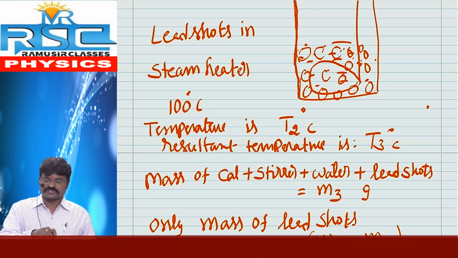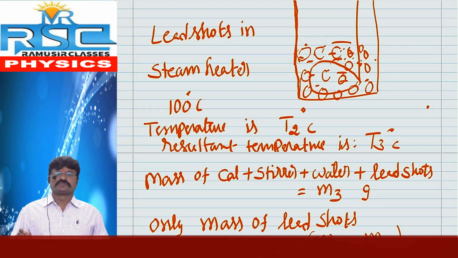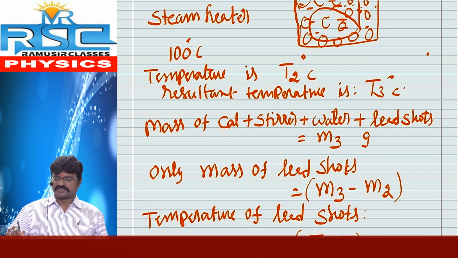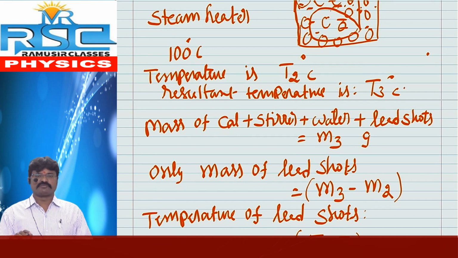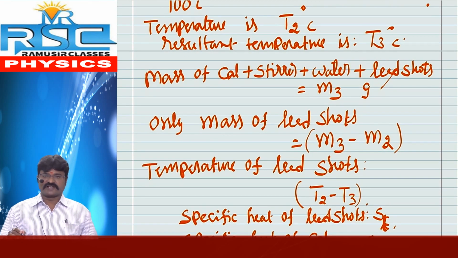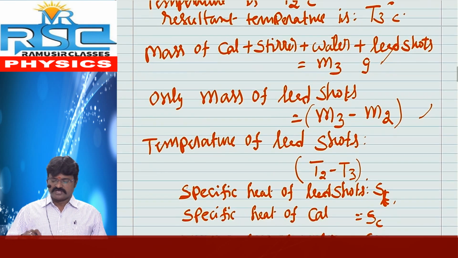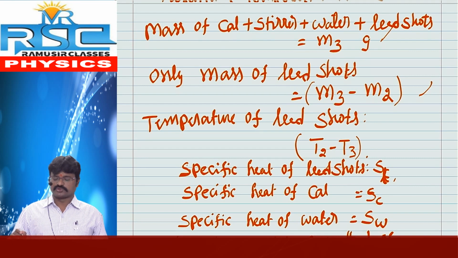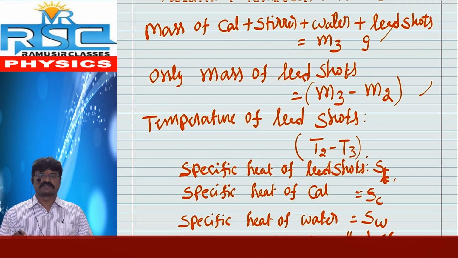Immediately these lead shards are transferred into the calorimeter which contains water. Then immediately the water absorbs some heat. The resultant temperature is T3. Next, mass of calorimeter, stirrer, water and lead shards is m3 grams. Only the mass of lead shards means m3 minus m2. Next, temperature change of lead shards is T2 minus T3, because T2 is the initial temperature of the lead shards and T3 is the resultant temperature.